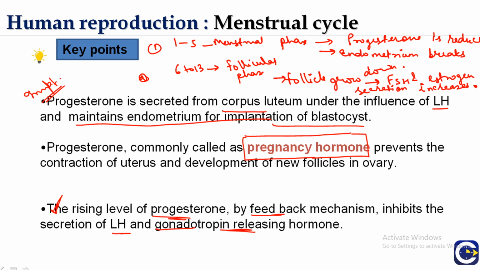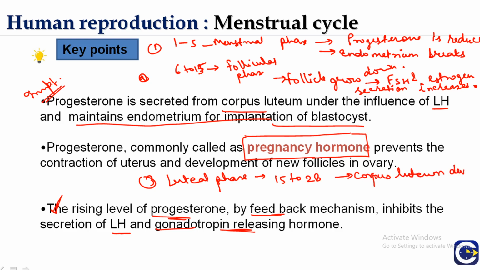Then on day 14, the process of ovulation takes place, and in the third phase, which is the luteal phase, which lasts for about 15 to 28 days, the corpus luteum develops from the empty Graafian follicle.